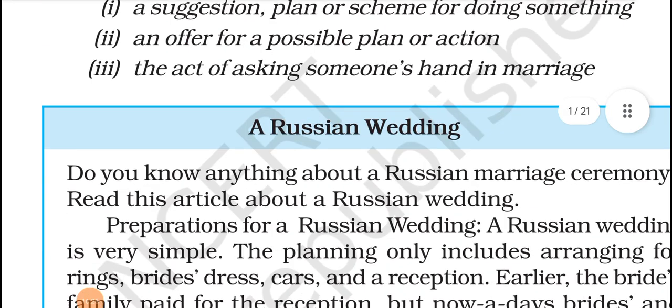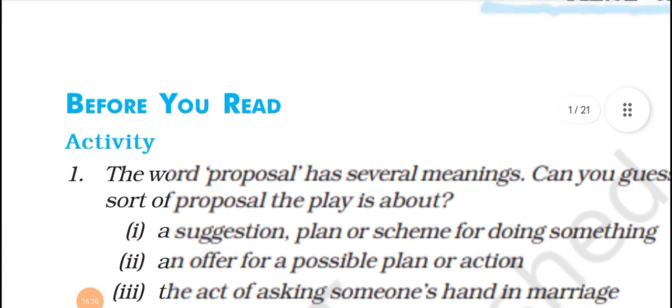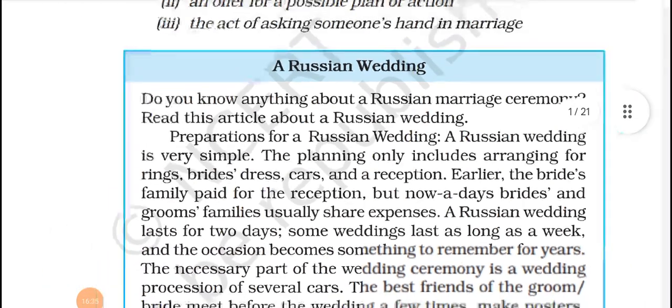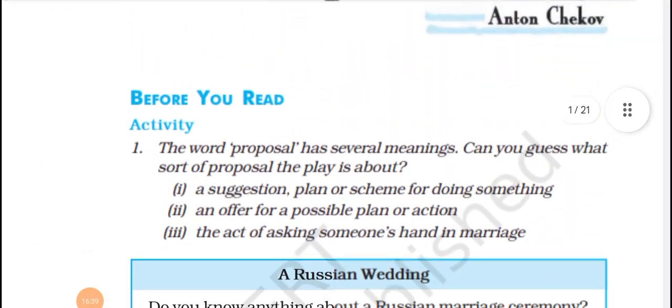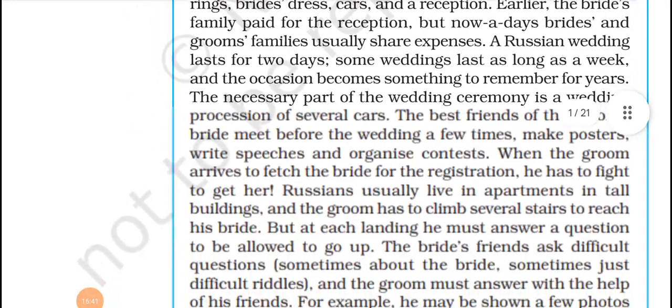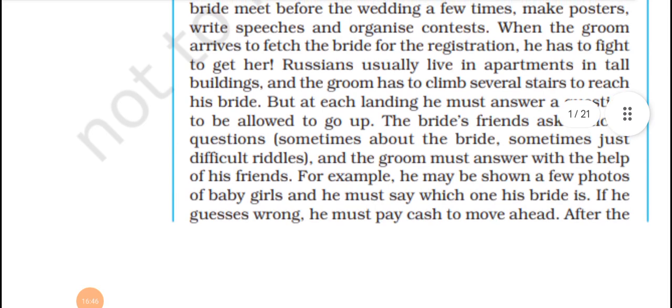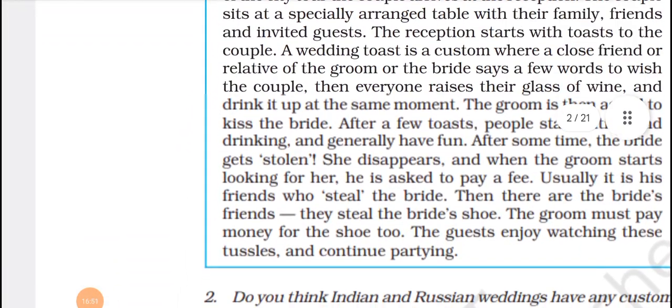So this is the first part of the lesson, The Proposal, written by Anton Chekhov. The second part will be in the second video. So this is the brief discussion regarding a Russian wedding and what is the meaning of proposal. After this, in the second part, we will discuss the detailed lesson analysis regarding The Proposal.